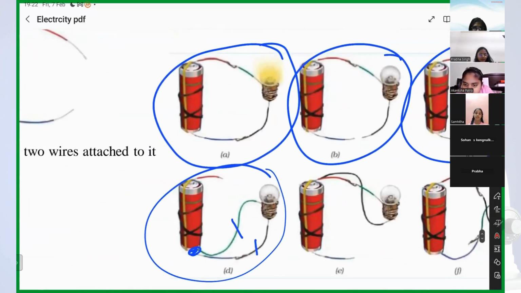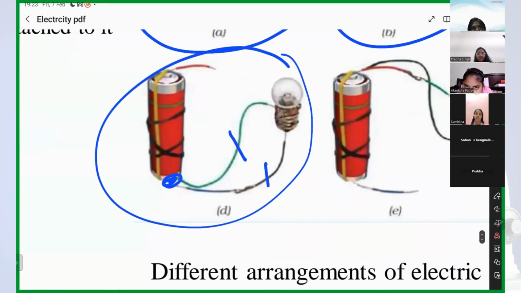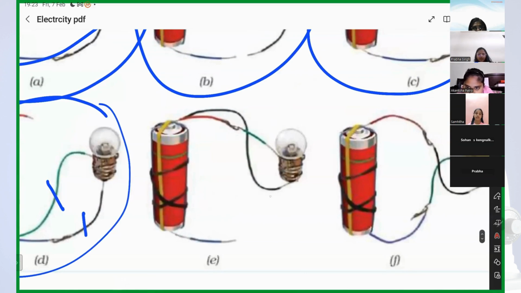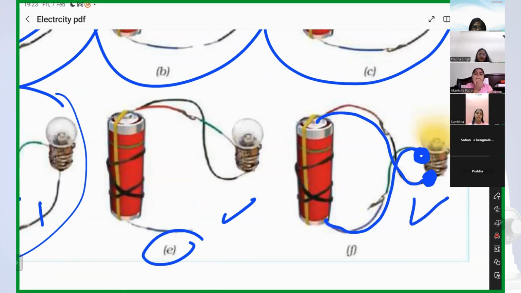Yes. The bulb should be connected with both the terminals of the cell, not only one terminal. But here, only one terminal is connected to the cell. That's why the bulb is not glowing. Here also in E, the same thing is happening, so the bulb is not glowing. Here the bulb is glowing because one terminal of the bulb is connected to one terminal of the battery, and the other terminal of the bulb is connected to the other terminal of the battery. That's why the bulb is glowing. Got it?